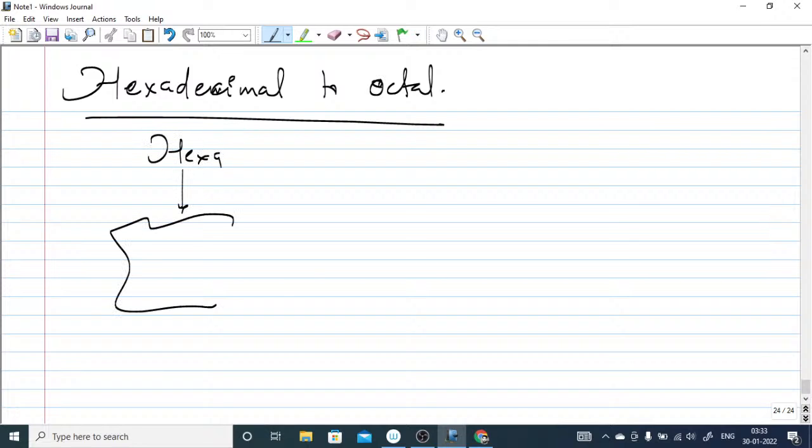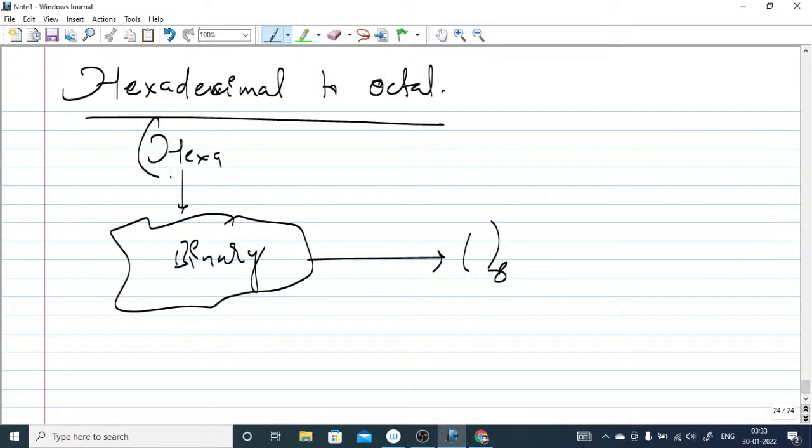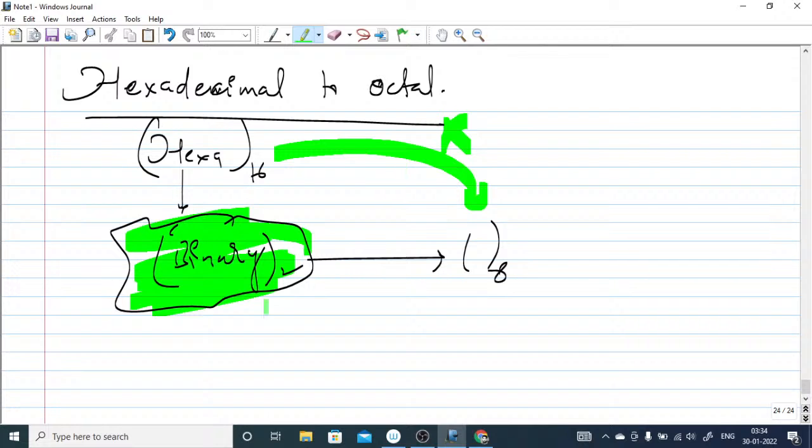There will be one intermediate step, that is binary, and then you have to convert into octal. Directly you can't jump. This is wrong, this is correct, like this.